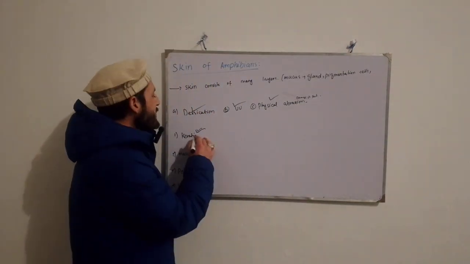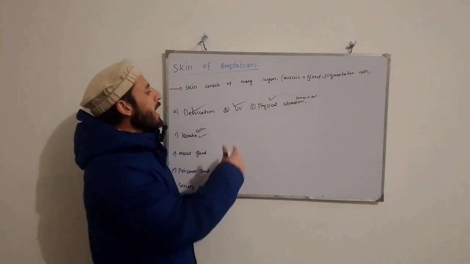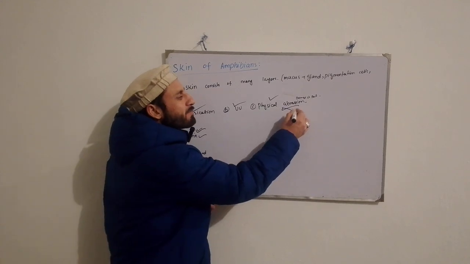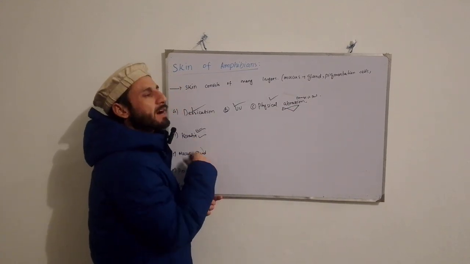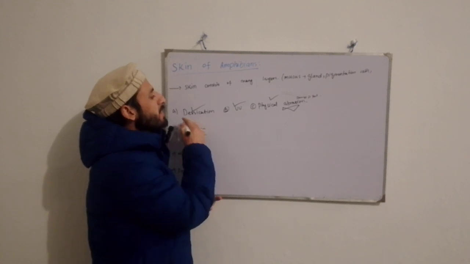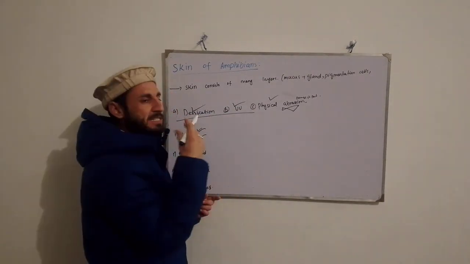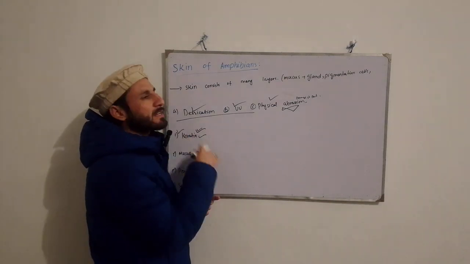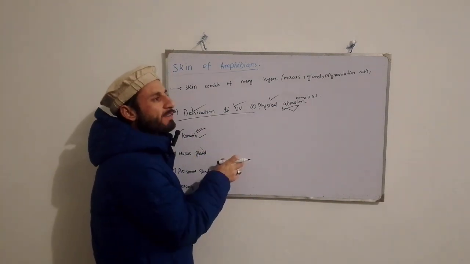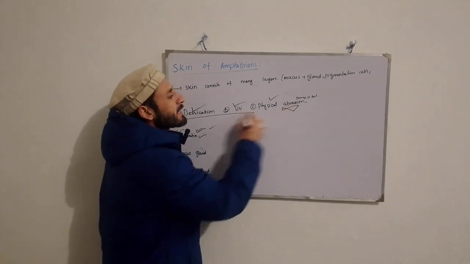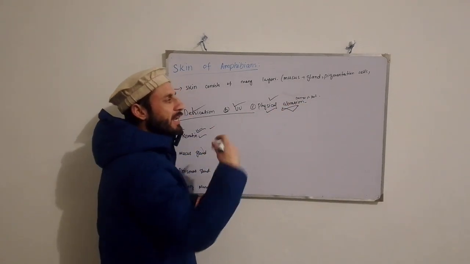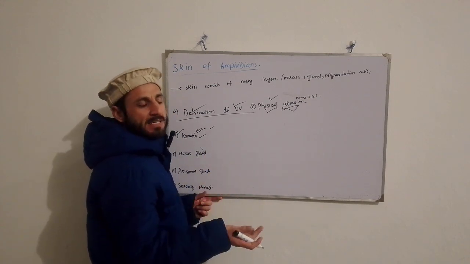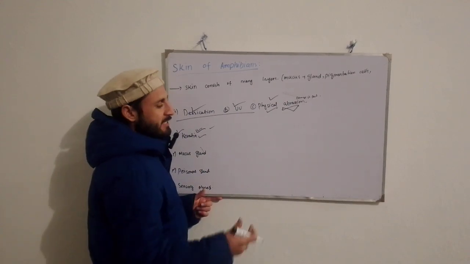So due to the presence of keratin, the desiccation and the physical aberration, the wearing and tearing of their physical body, are reduced. So their skin consists of keratin, which prevents physical aberration, and it also helps protect them from different microorganisms and external parasites, right?